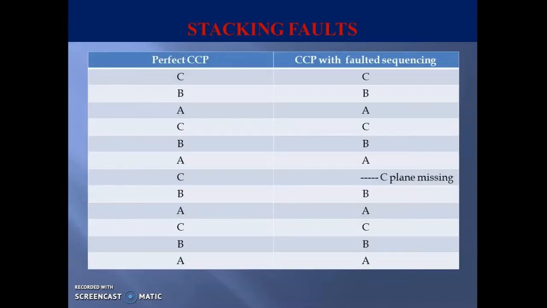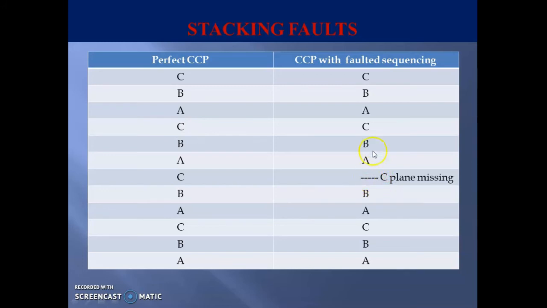In order to understand more about stacking faults, let us consider the stacking series in the case of a cubic close packed crystal. Here on the left side you can see a perfect CCP arrangement where the sequencing is like ABC, ABC, ABC, ABC. And on the right side we can see a CCP structure with a faulted sequencing. It is a similar arrangement, ABC, AB, but as you can see here one of the C planes is missing. The rest is ABC, ABC. So from the crystal lattice one of the C planes is missing in the case of a faulted CCP arrangement.